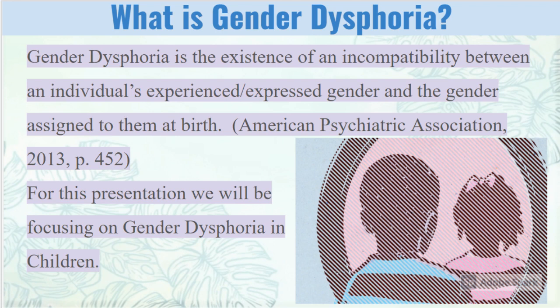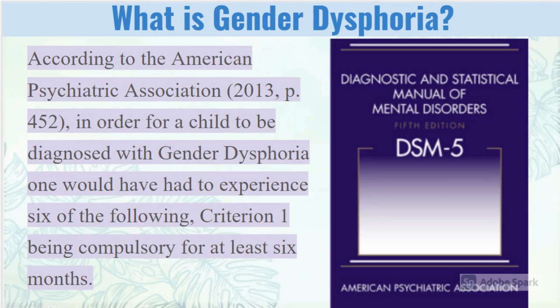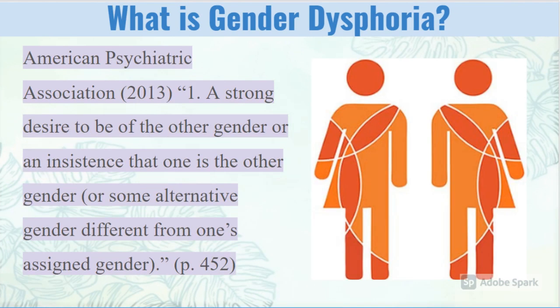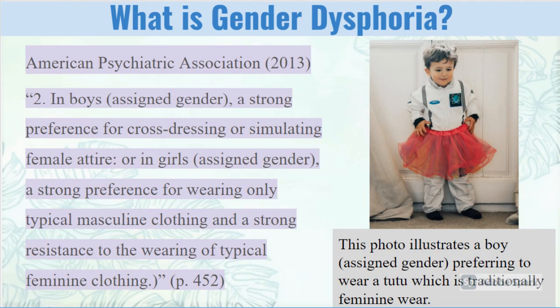For this presentation, we will be focusing on gender dysphoria in children. According to the American Psychiatric Association, in order for a child to be diagnosed with gender dysphoria, one would have to experience 6 of the following criteria, number 1 being compulsory for at least 6 months. 1. A strong desire to be of the other gender or an insistence that one is the other gender. 2. In boys, a strong preference for cross-dressing or simulating female attire. In girls, a strong preference for wearing typical masculine clothing and resistance to wearing feminine clothing.